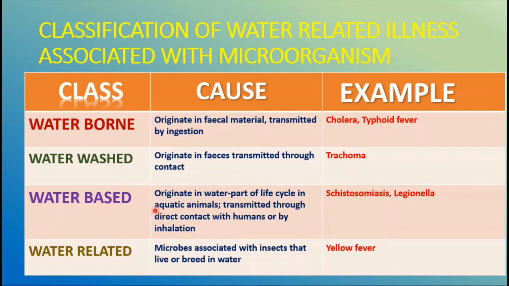Then water based. Here the diseases originate in water, where part of the life cycle in aquatic animals occurs, and are transmitted through direct contact with humans or by inhalation. The best examples are schistosomiasis and Legionella. Then water related: the microbes are associated with insects that live or breed in water. The best examples are yellow fever and malaria. So let's see all these types of classifications in detail one by one now.